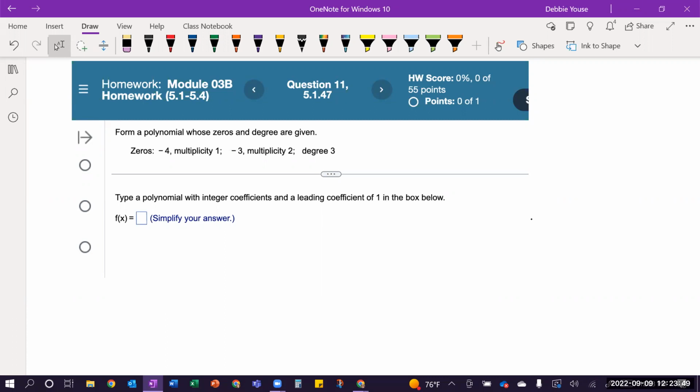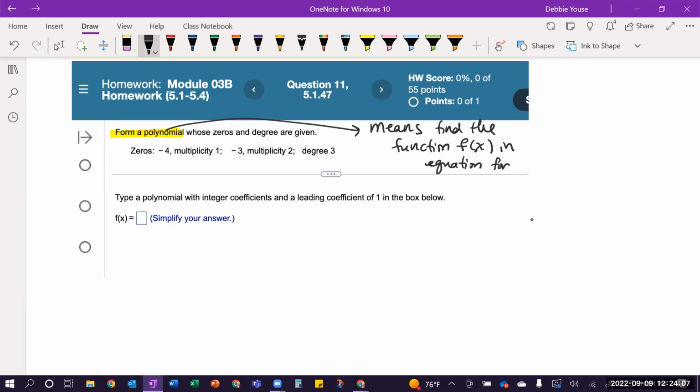So they want us to form a polynomial. So what does that mean? That means find the function f of x in equation format, okay? And so you can see down here in the answer blank, it says type a polynomial with integer coefficients and a leading coefficient of 1 in the box below. And they already have the f of x part written, so f of x equals, and then it says to simplify our answer. So we're going to have something that is f of x equals blank, and we're just putting the stuff there after that.